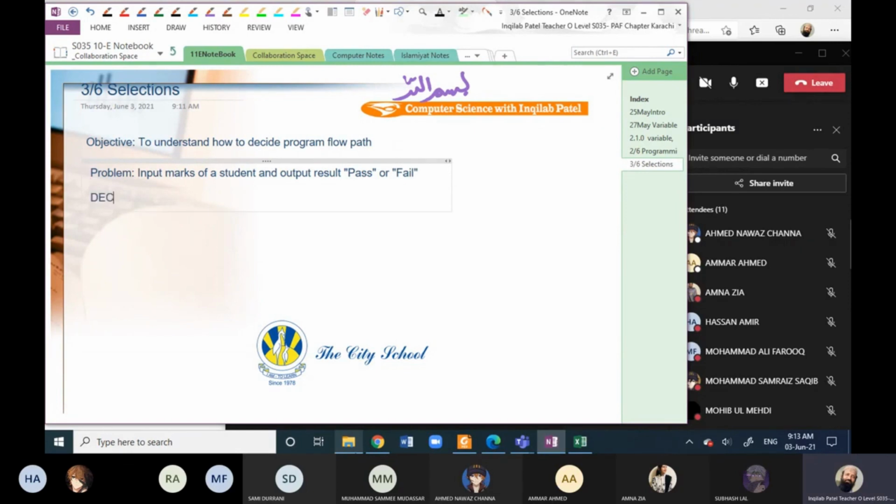Firstly, we will declare marks and their data type will be real, right? Then we input marks. Then if I am writing output pass, output fail, will this program work properly? I am copying this program in Python and checking it.